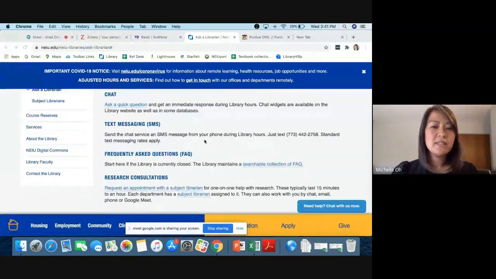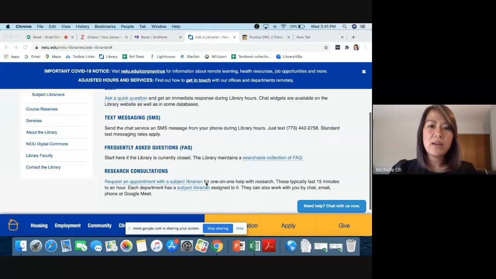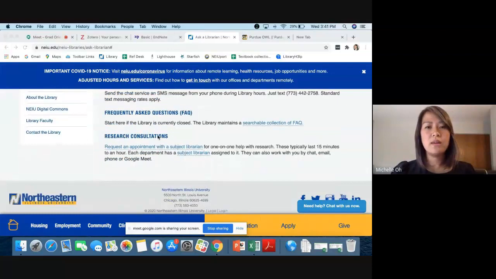Or you could send a text message if maybe there's a quick question that might be easier for you to ask that way. And then we also have research consultations, which we think would be the most useful at the graduate level. So a research consultation is just a meeting with a librarian, and there is a librarian that is assigned to every department that is on campus. We can work with you via chat, email, phone, or Google Meet. And these meetings can be as short as 15 minutes to as long as an hour or more. And many students get a lot out of this, and we get a lot out of it because we can talk very specifically about any challenges you're having with your research or finding resources that you might need.